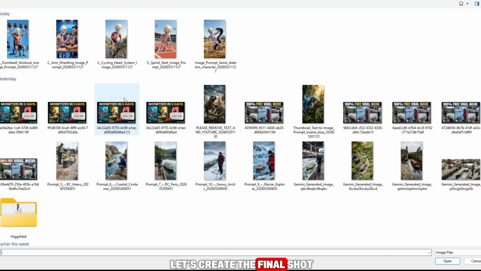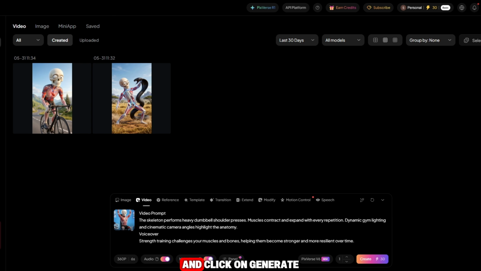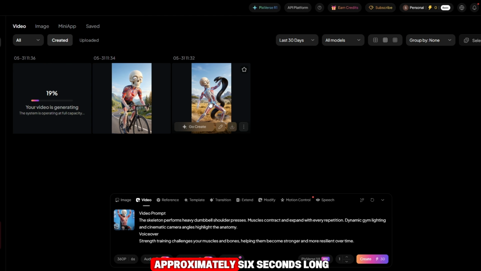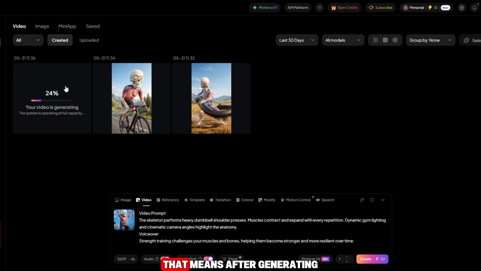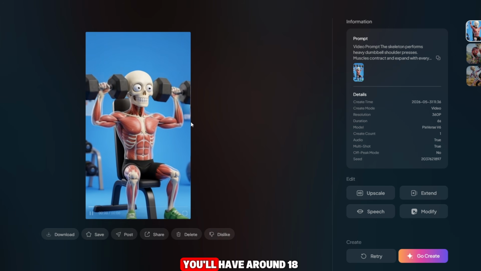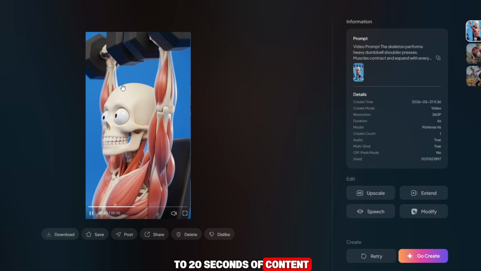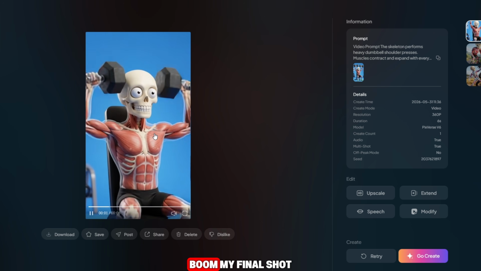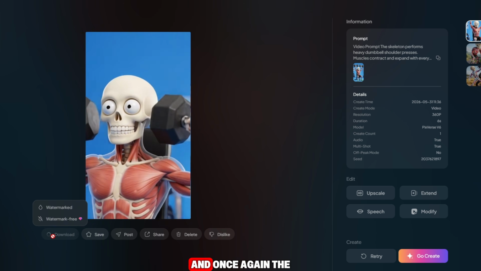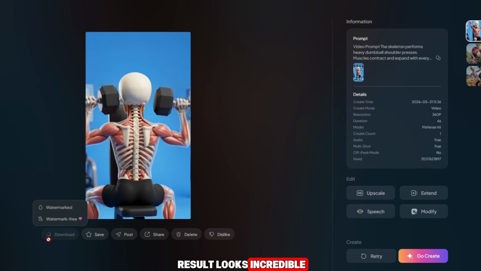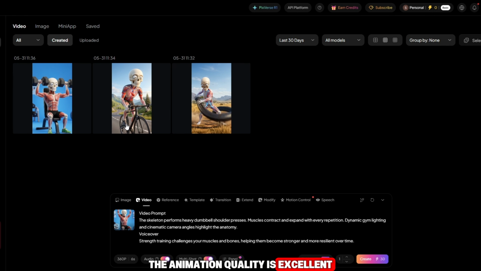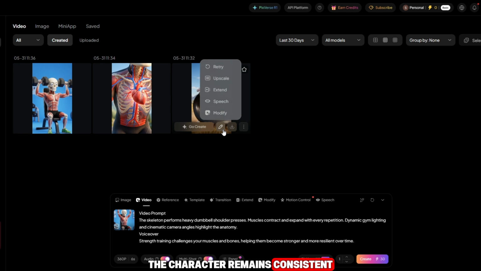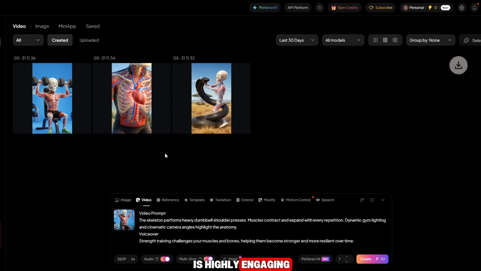Now let's create the final shot. I'll upload my third image, paste the corresponding prompt, and click on Generate one more time. Remember, each clip is approximately 6 seconds long. That means after generating 3 clips, you'll have around 18 to 20 seconds of content ready to edit and upload. After waiting a few moments, boom! My final shot is now ready, and once again, the result looks incredible. The animation quality is excellent, the character remains consistent, and the overall output is highly engaging.